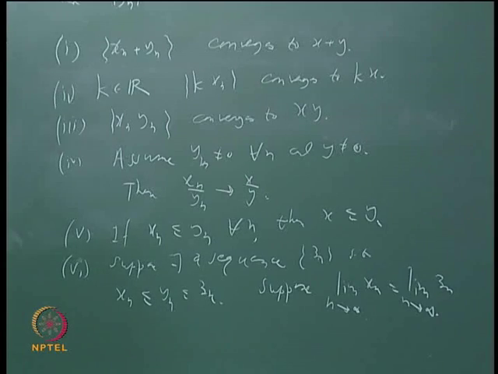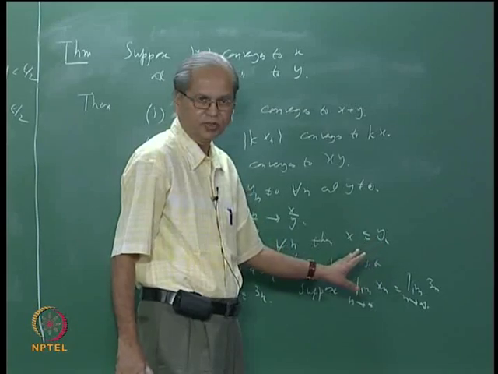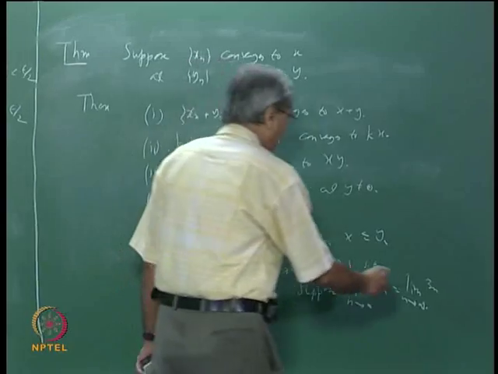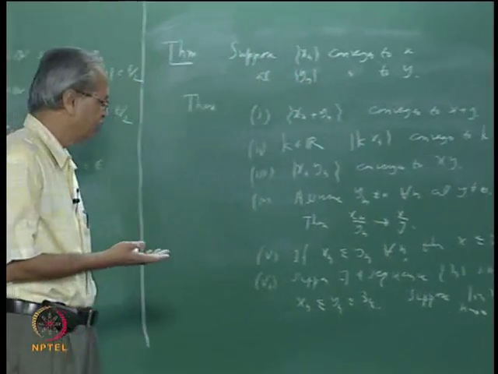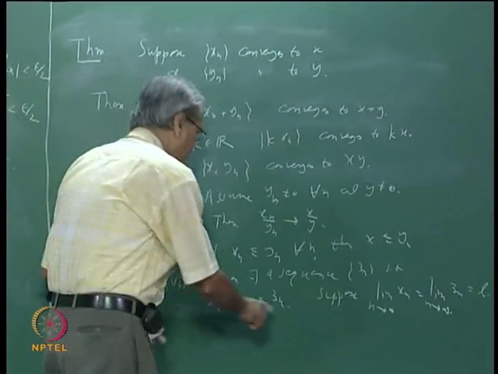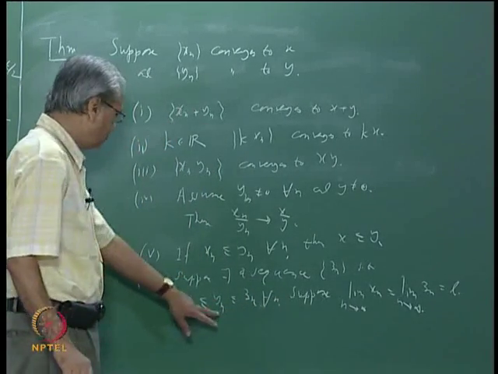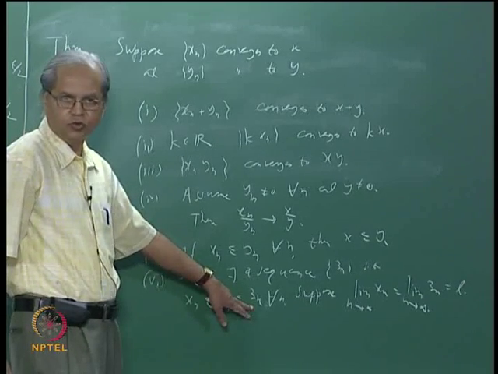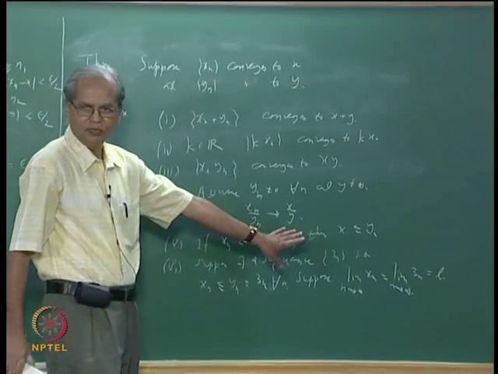Remember, this symbol is to be read as limit exists and equals some number. Suppose this common limit is, let us say, L, that is xn converges to L, zn also converges to L, and for each n, this should be true for all n, xn is less than or equal to yn less than or equal to zn. Then what should happen is that this yn also converges and it converges to the same limit.